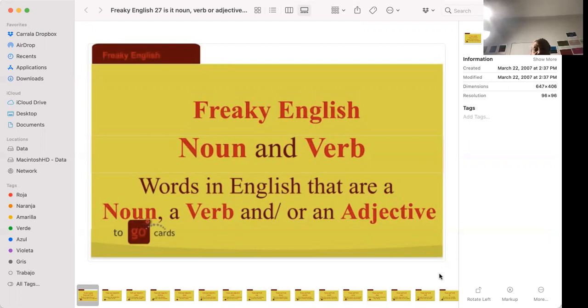Okay, so you say, the boy runs fast. Okay. Oh no, the boy runs. I always give the adverb when I'm not supposed to. The boy runs. Or the boy walks.